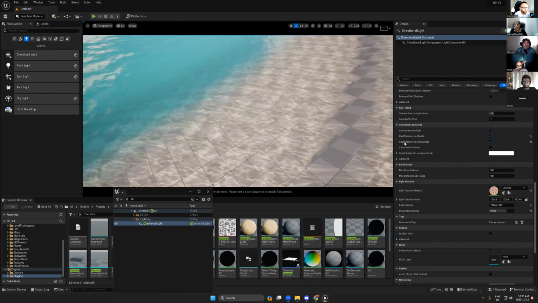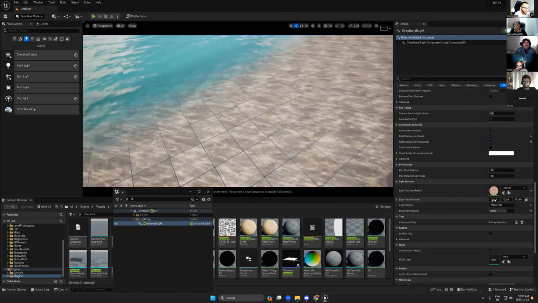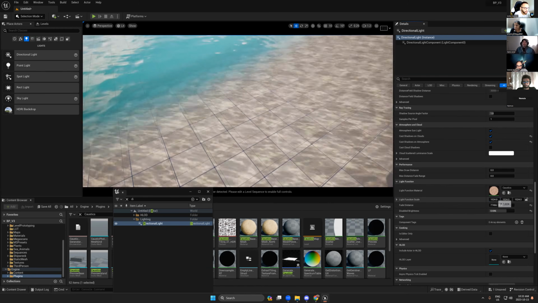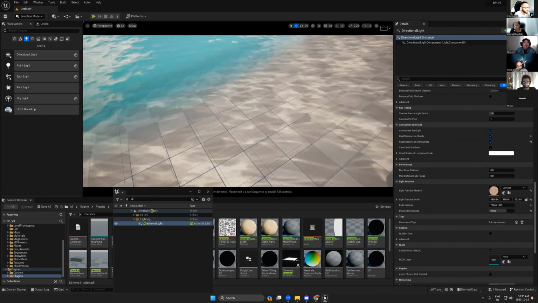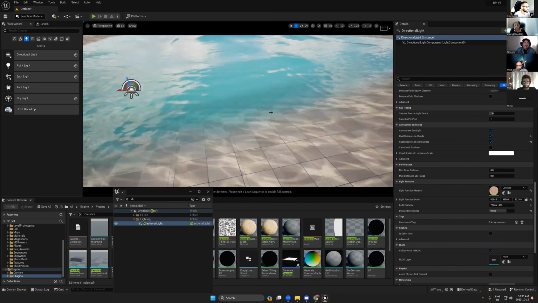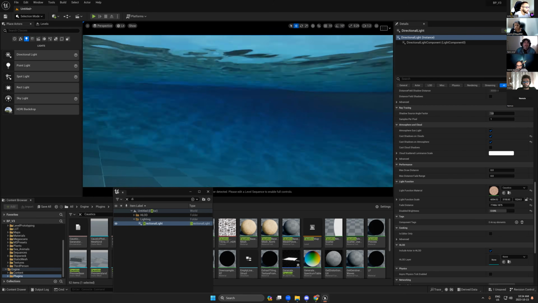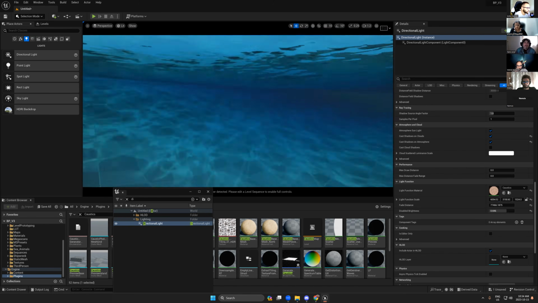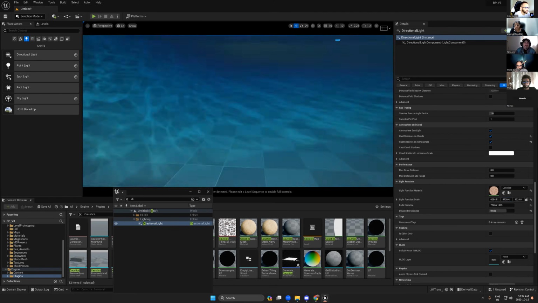They're too small or too big, depending on the caustics material. But you can open the lock here and start to scale your caustics texture until you reach the resolution that you are looking for. So if we go underwater now, we can start to see the caustics effects.